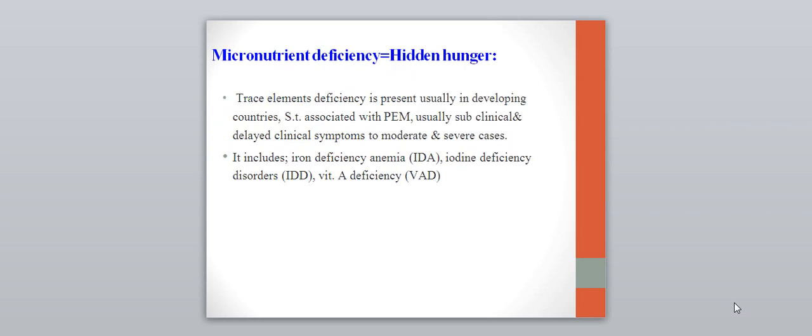So we have to remember that micronutrient deficiency, we call it the hidden hunger. They are trace elements. Usually the deficiency is seen mainly in developing countries and associated with protein energy malnutrition, maybe subclinical deficiency, or sometimes it is clinical, but with delayed clinical symptoms. They are diagnosed late when they are moderate to severe cases. You have to remember that the important micronutrient deficiencies occurring in developing countries are the following: iron deficiency anemia, iodine deficiency disorder, and vitamin A deficiency.